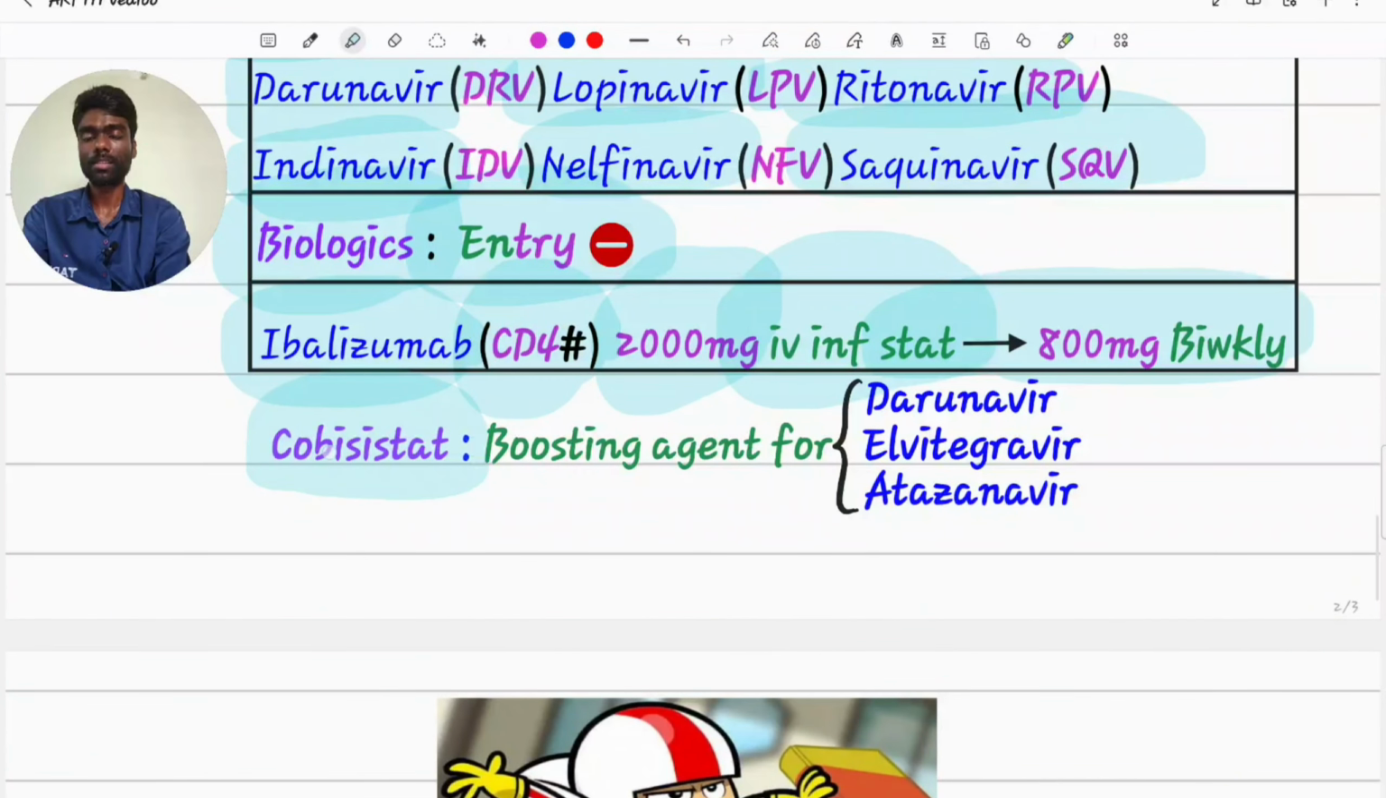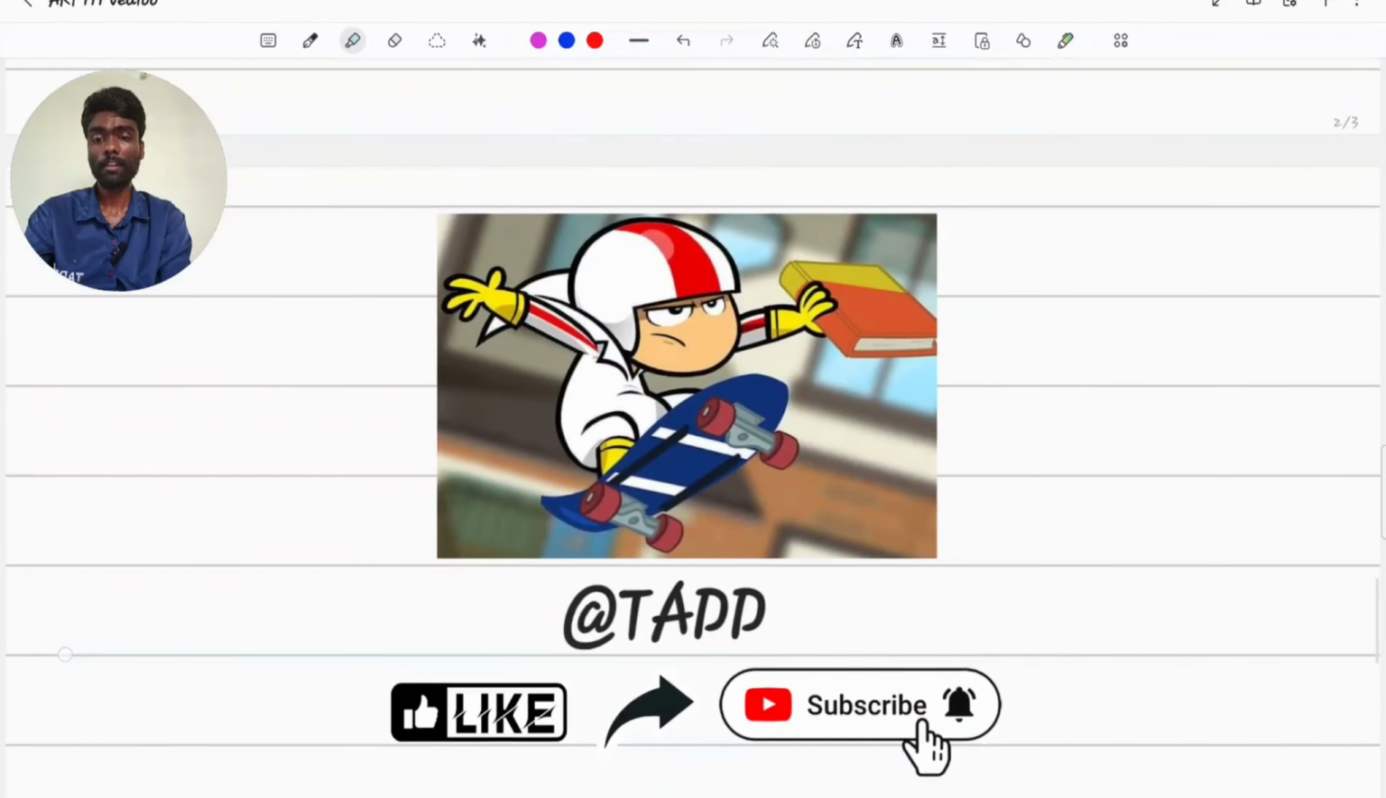Cobicistat is not an ART, but it will boost ART drugs like darunavir, elvitegravir, atazanavir.